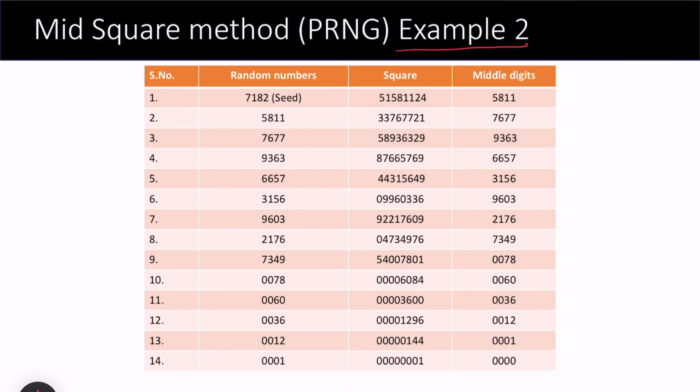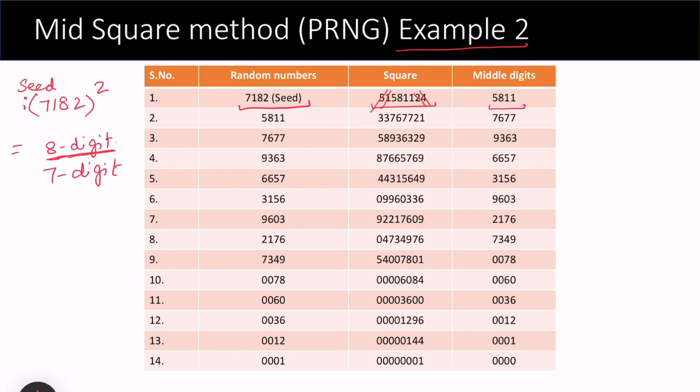In this second example, let me consider a seed of 4 digits. The first seed is 7182. Square this seed. When you square a 4-digit number, you either get an 8-digit number or a 7-digit number. If it is 8 digits, it is fine. Chop the 2 left digits and the 2 right digits, and we get the middle digits. For example, in this case I chop 2 left and 2 right digits and get the middle digits 5811. In case it is 7 digits, attach a 0 to it.